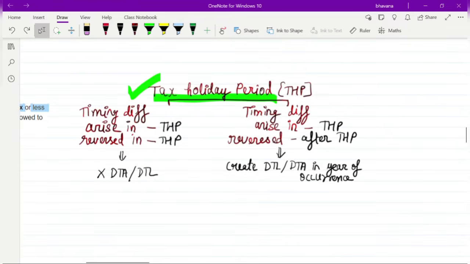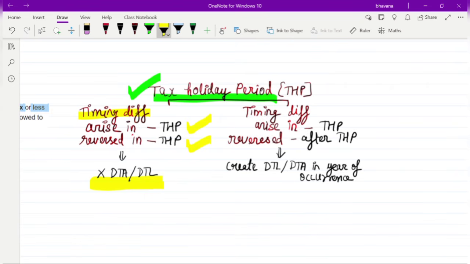So now what we are going to do is understand what should be done in this tax holiday period. What they tell is, in the tax holiday period, you have to see if there is a timing difference which is arising in the tax holiday period and also getting reversed in the same tax holiday period itself. That means if you are creating any DTA or DTL in the tax holiday period, if it is getting reversed also in the same tax holiday period itself, then you need not create any DTA or DTL.